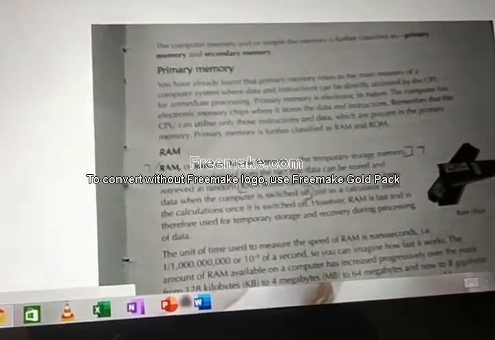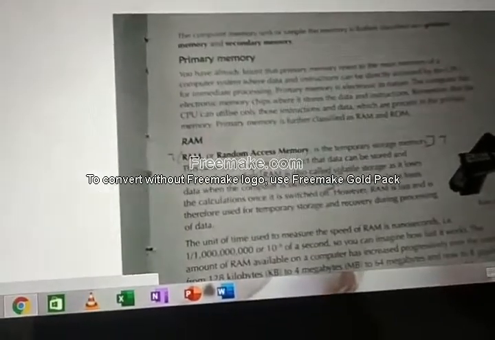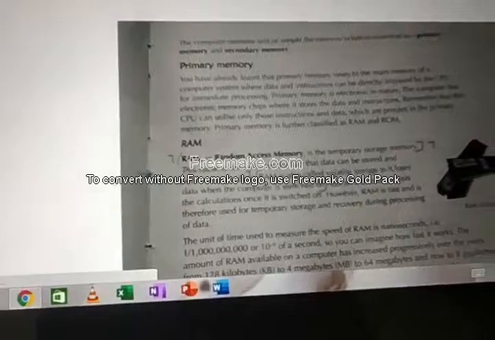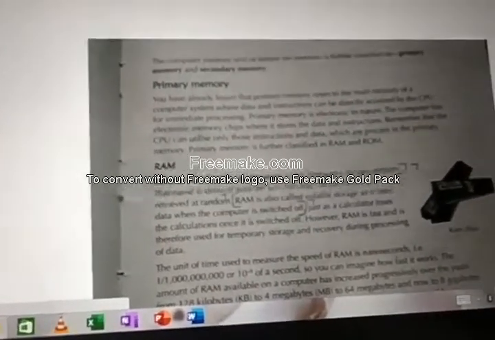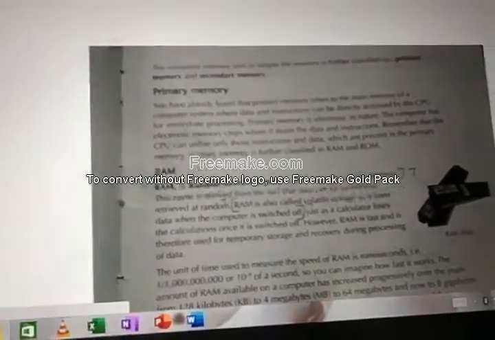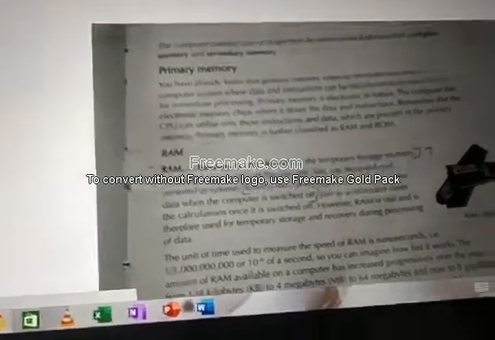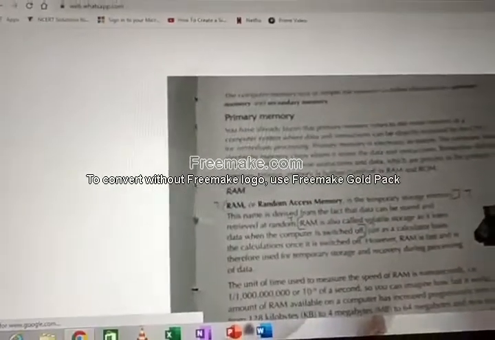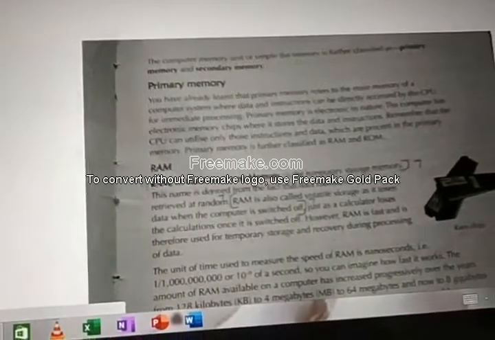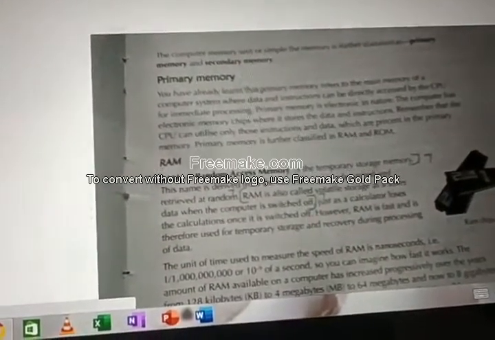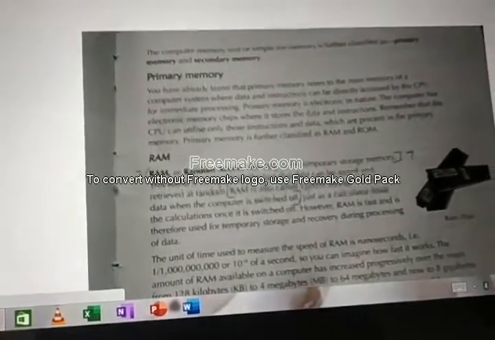So RAM is a what memory? Main memory. Okay. Now we will see about RAM. RAM is also known as random access memory. Expansion of RAM is random access memory. It is a temporary storage memory. It will not store data permanently. It will store data only temporarily.